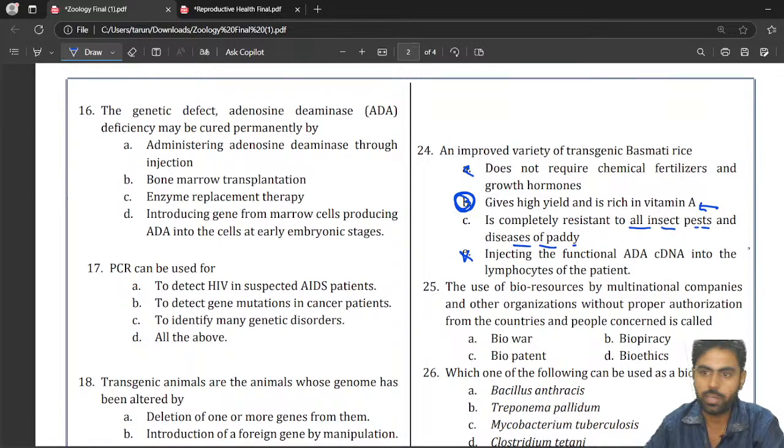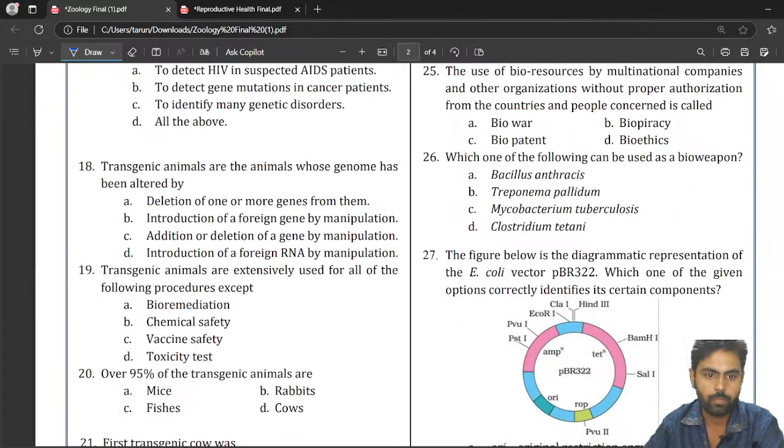25, 26th question you made a mistake here. Which of the following can be used as a bioweapon? This is a very good question.